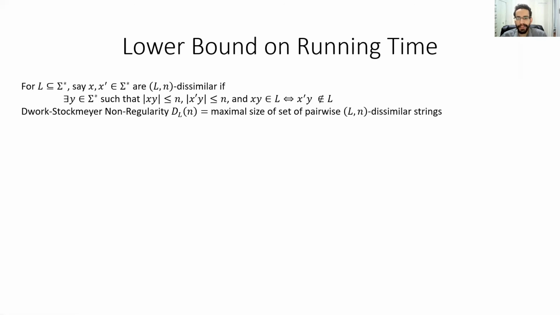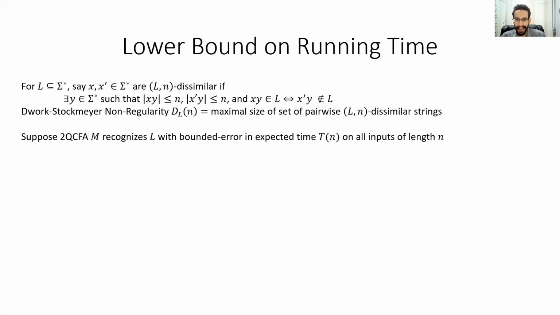Now, suppose we have a 2QCFA, M, that recognizes L in time t of n. We establish a lower bound on the running time as follows. We prove that there's a pair of input prefixes, x and x prime, which are L-n dissimilar, and the distance between their transfer operators is upper bounded by this particular expression involving the non-regularity of L. Let's consider the consequences of those two conditions.